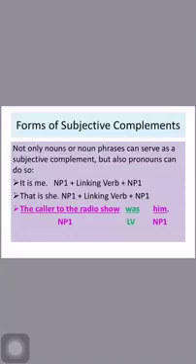Whether I say the cola or Ellie, I mean the same person. So the first N1 is the subject, was linking verb, Ellie, NP1, that's to say the second noun phrase, the subjective complement.